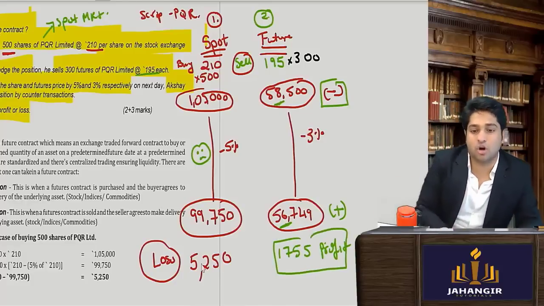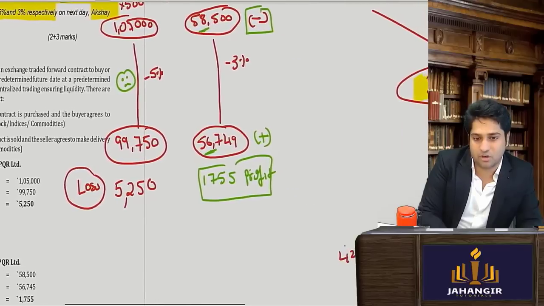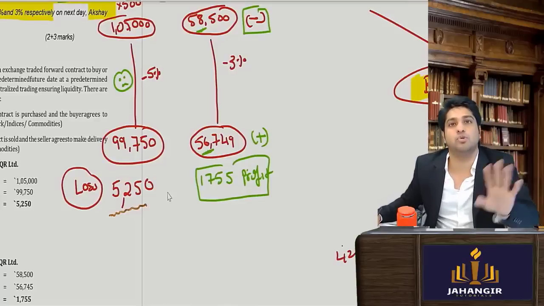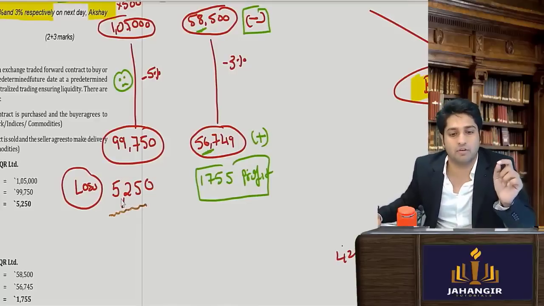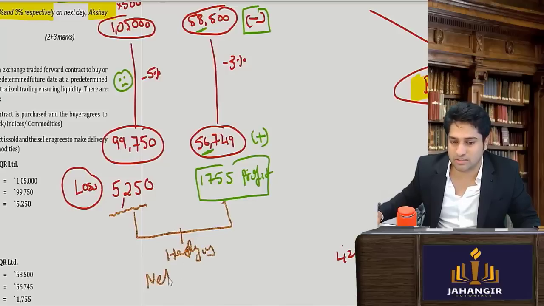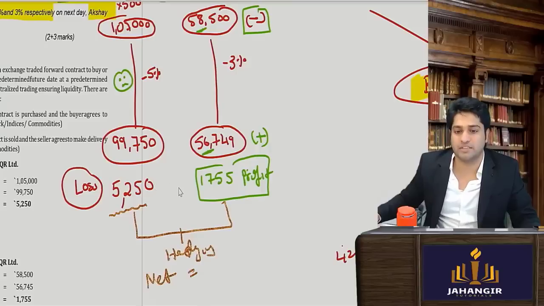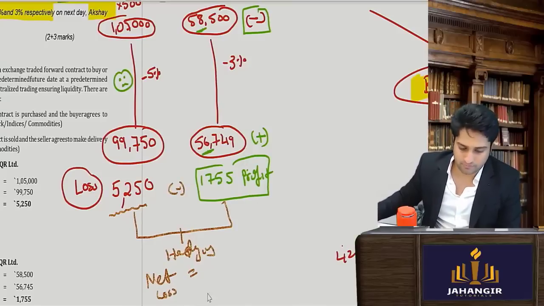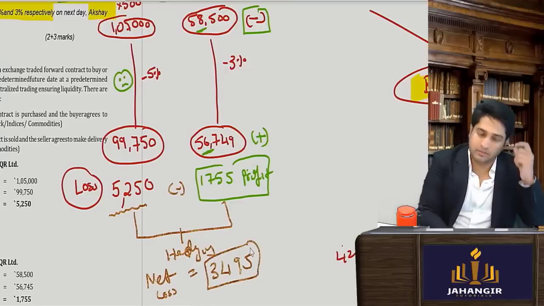So if he had not done hedging, he would have a loss of 5,250. However, since he has done hedging, because of hedging, his net loss is the difference amount. 5250 minus this. How much is that? 3495. Is this clear?